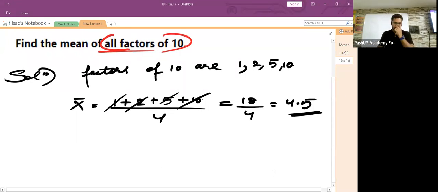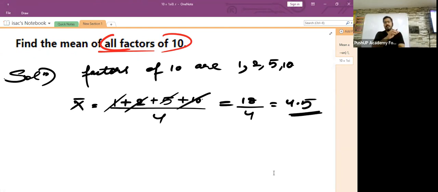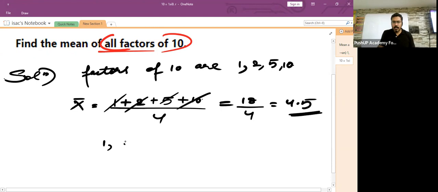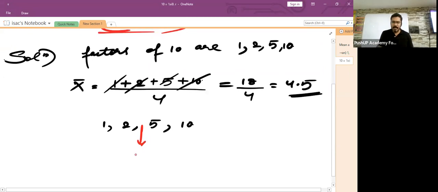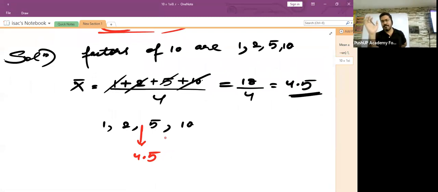Easy? Now, children, what were the observations given to us? 1, 2, 5, and 10. And the average which we have found is 4.5, isn't it? Don't you feel 4.5 will come somewhere in the middle of 2 and 5? Do you all agree with this, children?